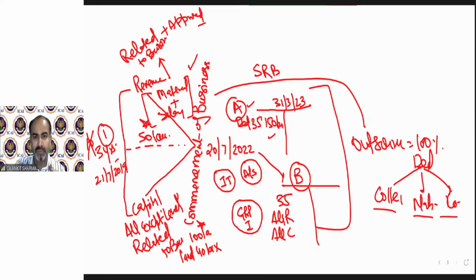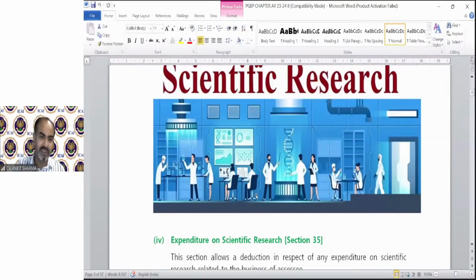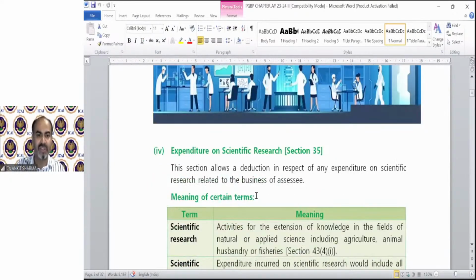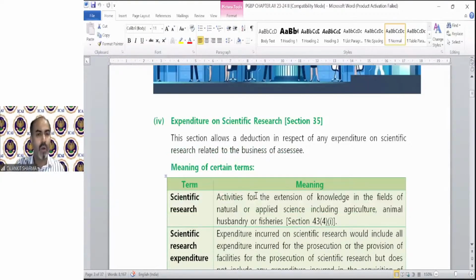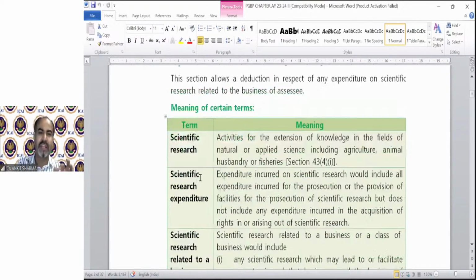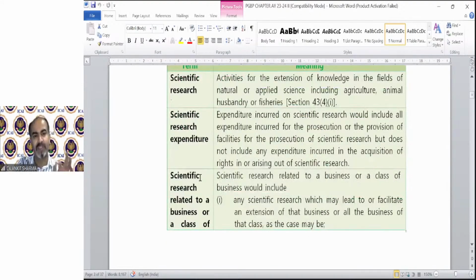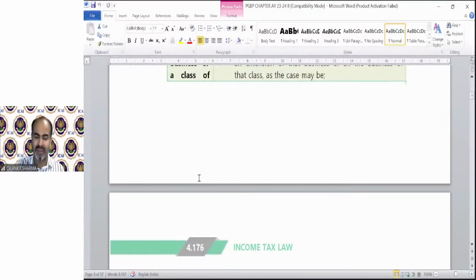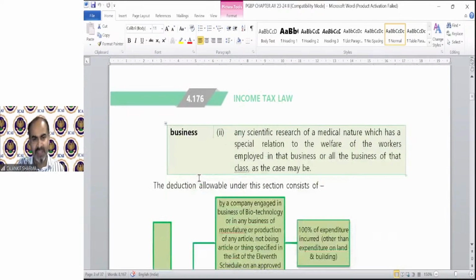Back to the provision. So scientific research, it's a very interesting concept. Expenditure on scientific research. This section allows a deduction in respect of any expenditure on scientific research related to the business. Meaning of scientific research expenditure, etc. You can go through it. Not relevant for examination as such.